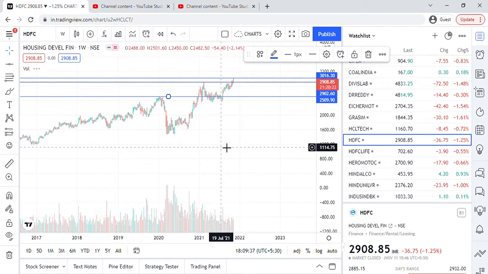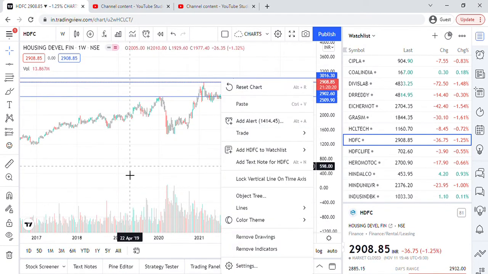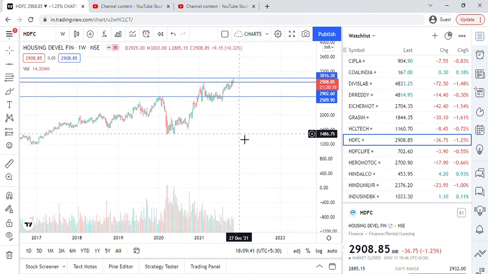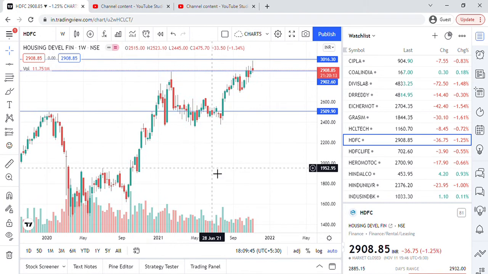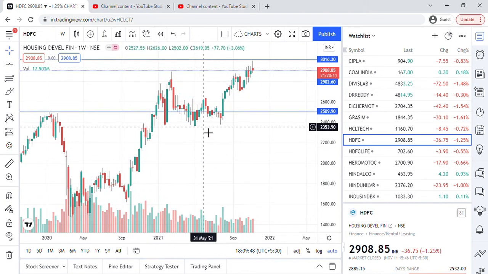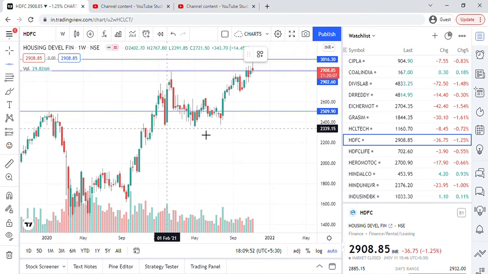In a weekly one, let's see if any. See, this is also one of the major support, but this is very far away because of these green candles.